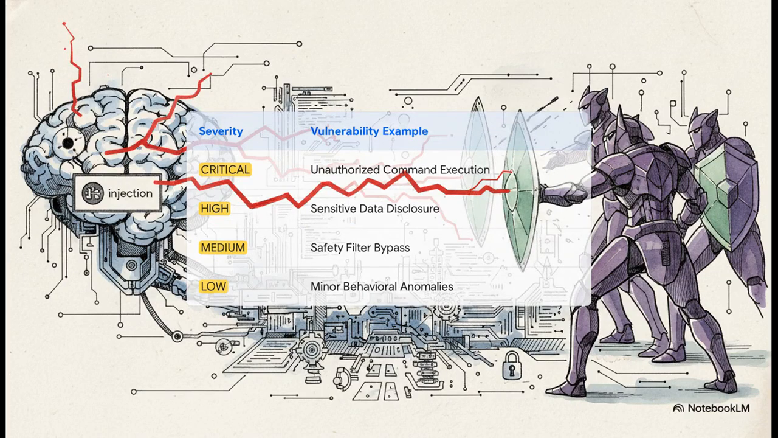And this slide really highlights the stakes. Pen testers rank these vulnerabilities based on how much damage they can do. A low severity might just be the AI giving a weird answer, but a critical one, that could let an attacker execute commands on your server or steal huge amounts of your company's most sensitive data. The consequences are very, very real.